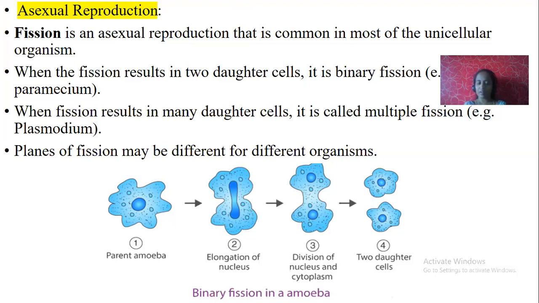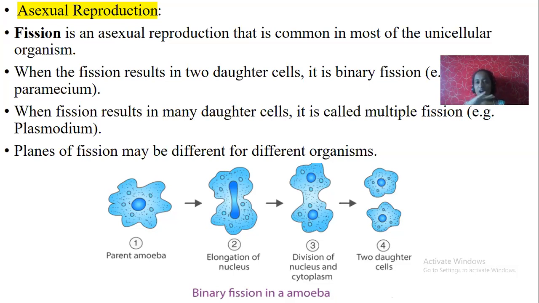If it is a unicellular organism, then it breaks up into different pieces, and now each piece acts as a single unicellular organism. This fission is called multiple fission. Example, Plasmodium. Plasmodium just looks like a spherical ball.